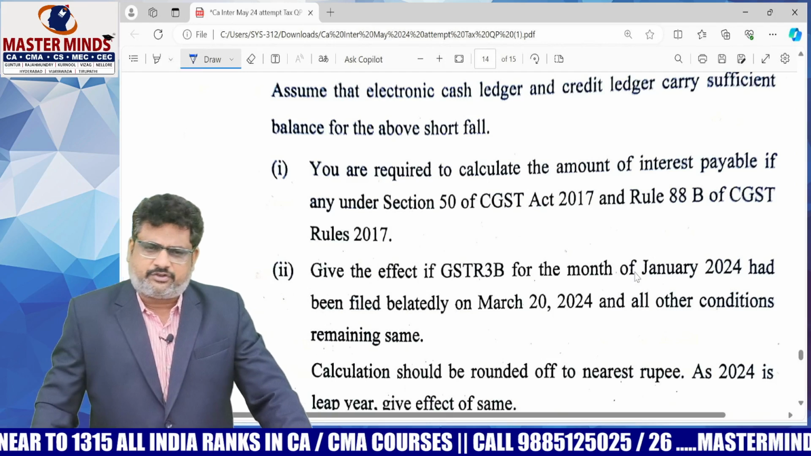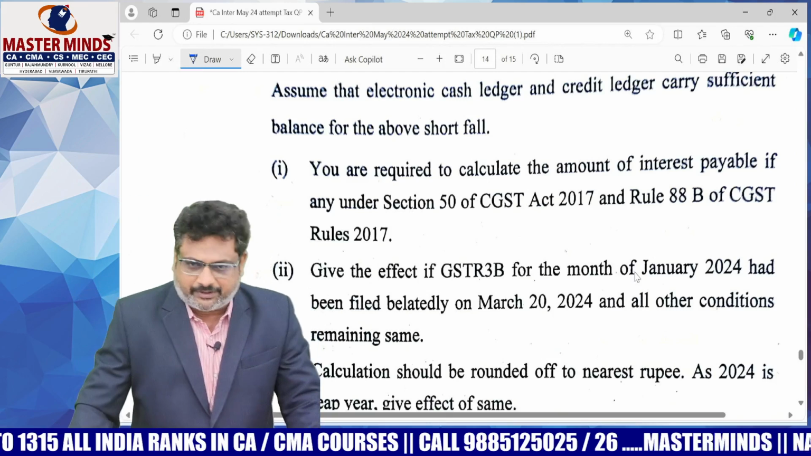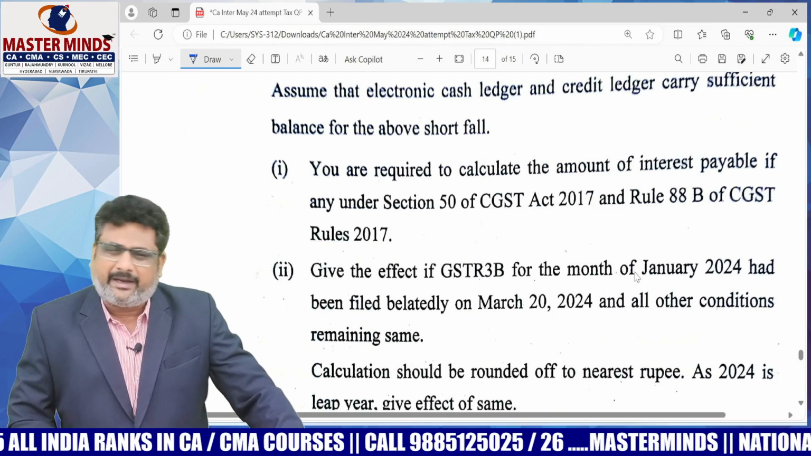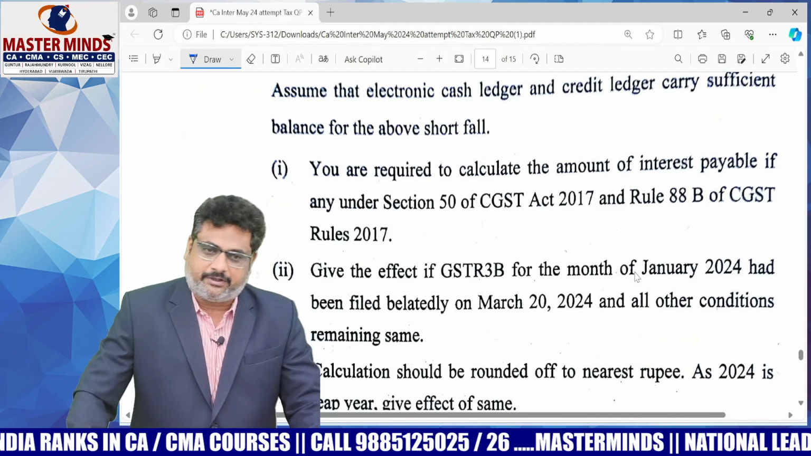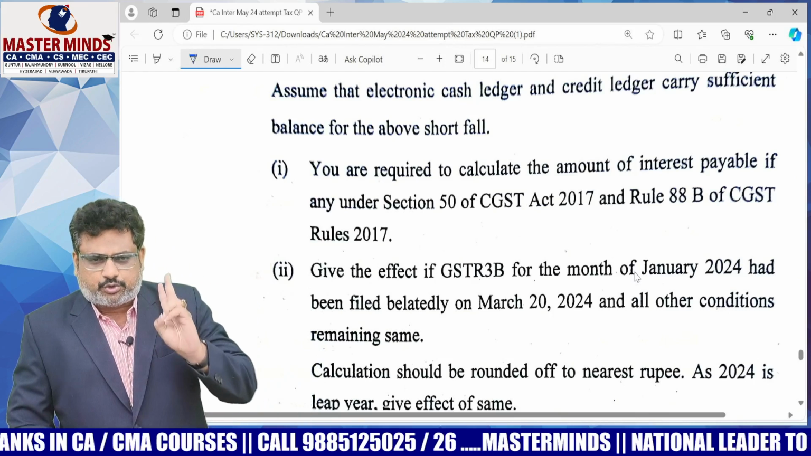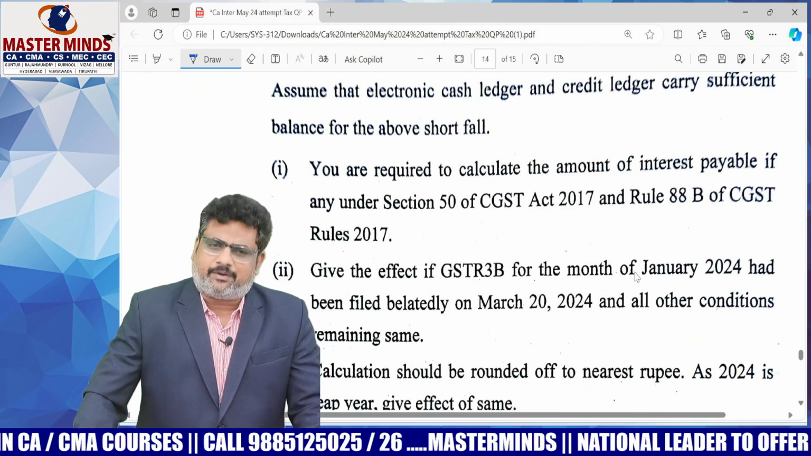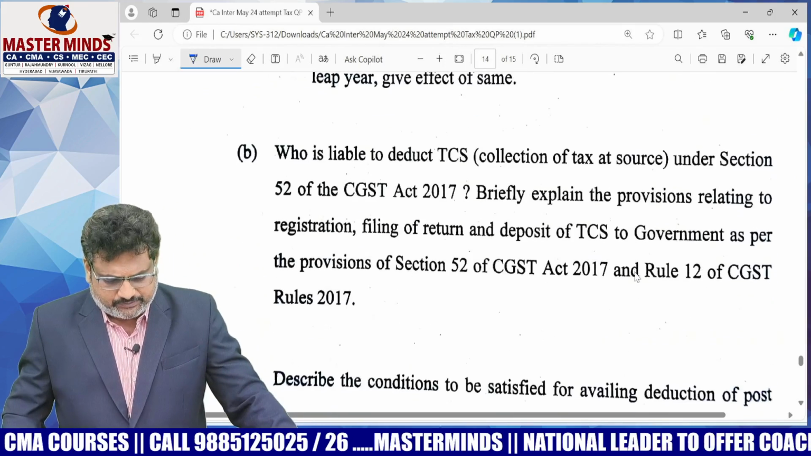So it is a very straightforward question in our Masterminds material. If you are able to do at least the CRDs in the Masterminds material, in those CRDs at least two similar problems are there. You can check them once.